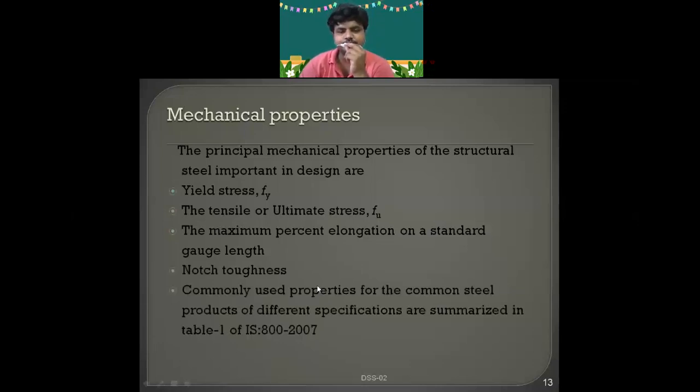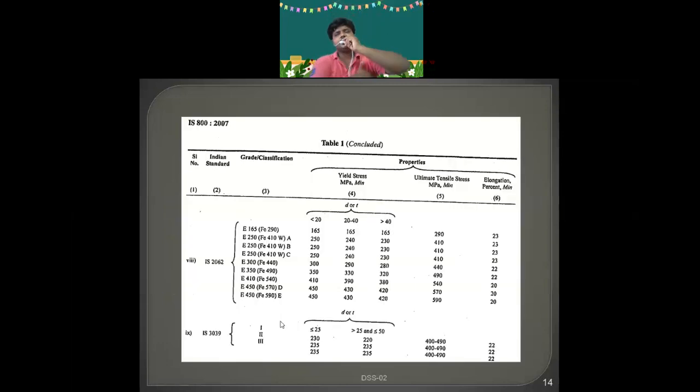And toughness. And see, this is the tabular column from IS 800:2007. You can have different grades. What are the yield stress, the ultimate stress, and percentage of elongation? Now, if you can see here, the minimum percentage of elongation is 20 and maximum is 23. As I said, as per Indian Standard Code IS 2062, these are the different grades.